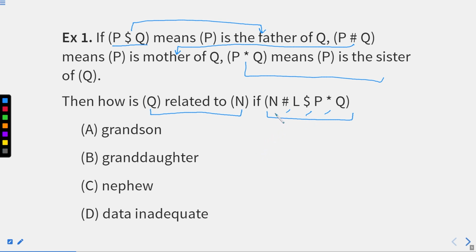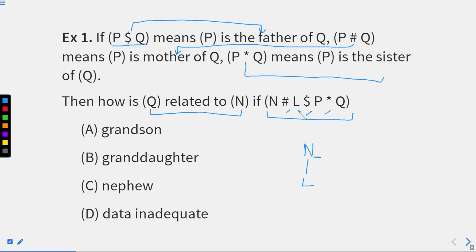For that, we know that N hashtag L means N is mother of L. N is mother. For the generation change, we'll write it downwards, right? L. If N is mother, so definitely she'll be a female. For female, we will use negative, and for male, we will use positive instead of negative, right?